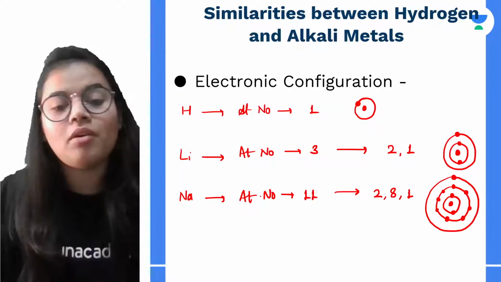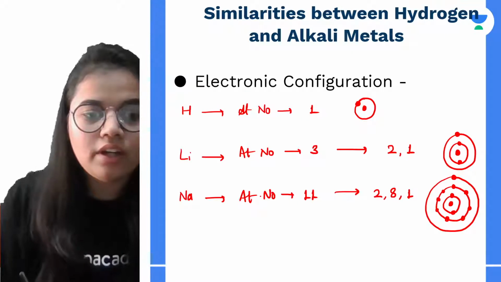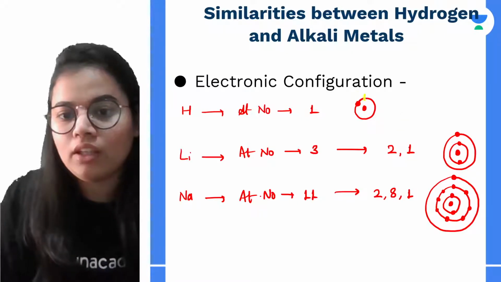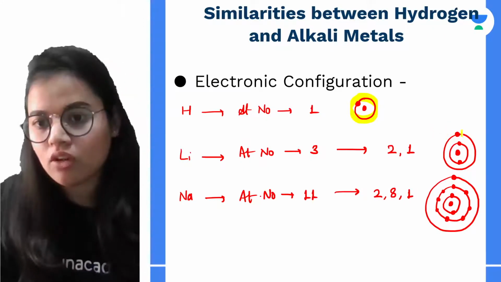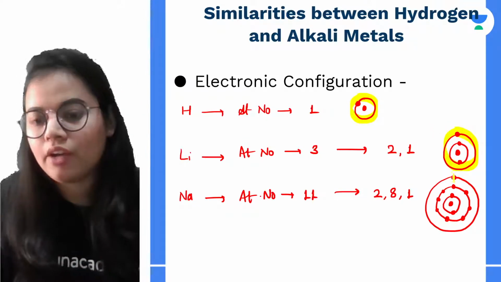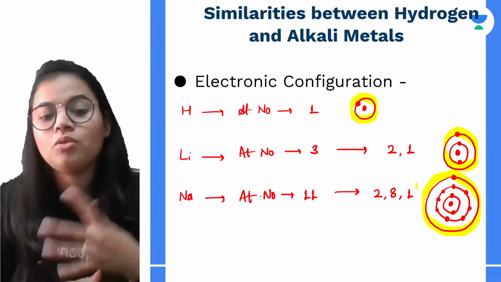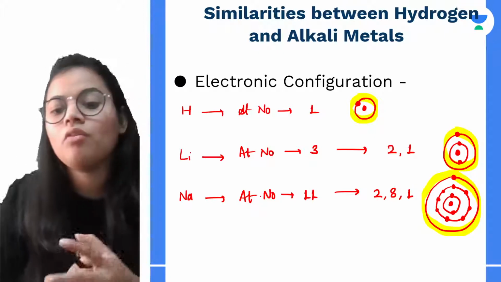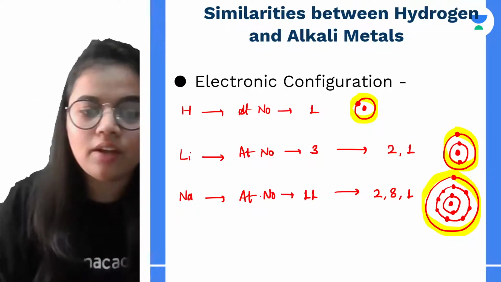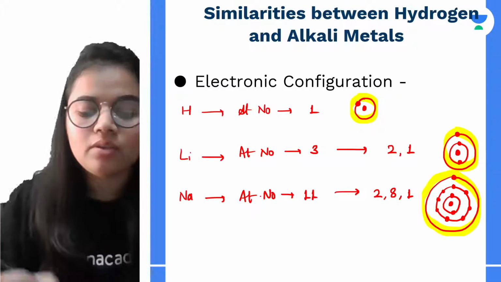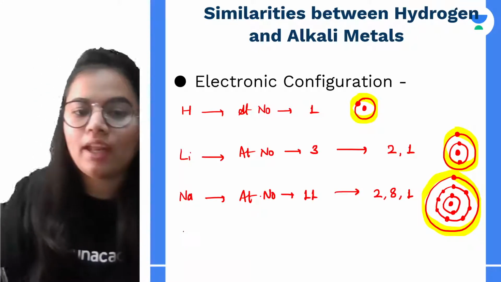Now if I talk about the similar property, you can see that over here we will be having 1 electron in the outermost shell, right? So if I talk about the outermost shell, hydrogen, lithium, sodium, potassium, rubidium, cesium, they all will be having 1 electron in the outermost shell. Okay, so that is the basic similarity between hydrogen and alkali metals.